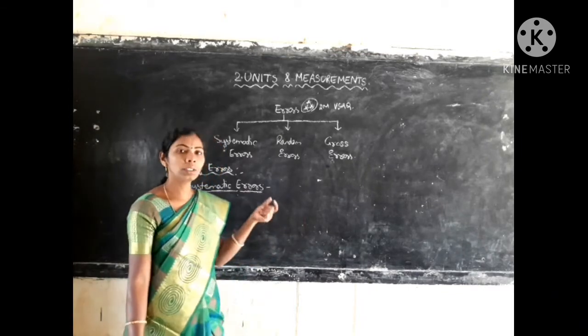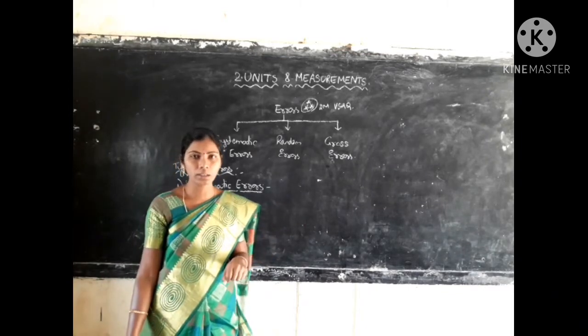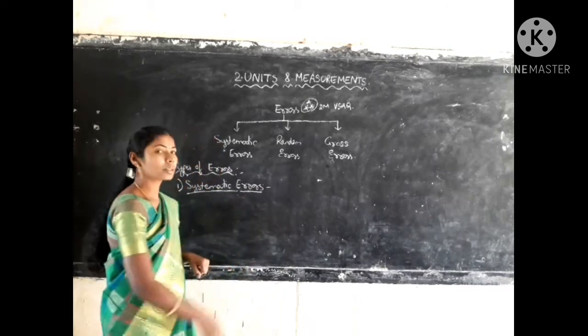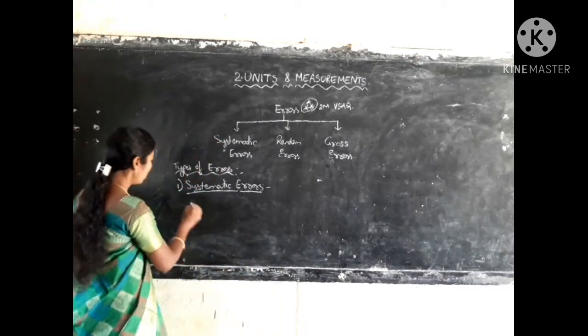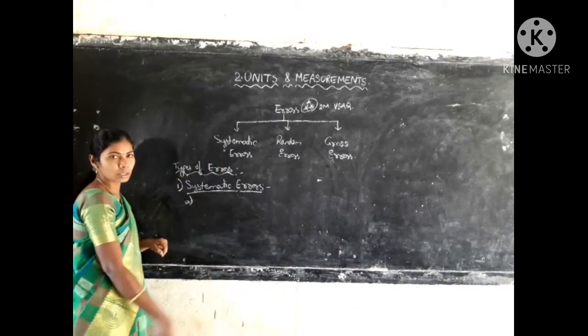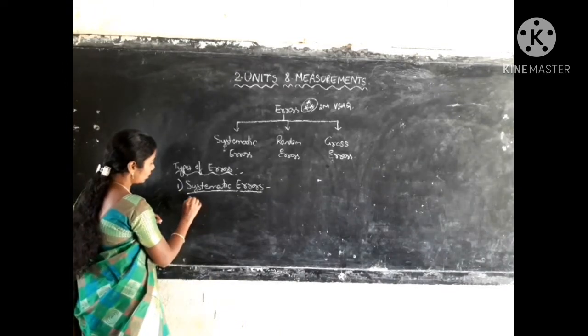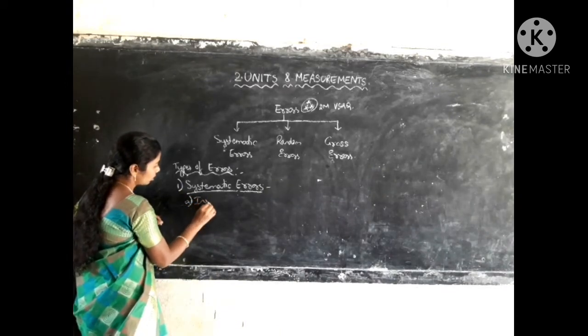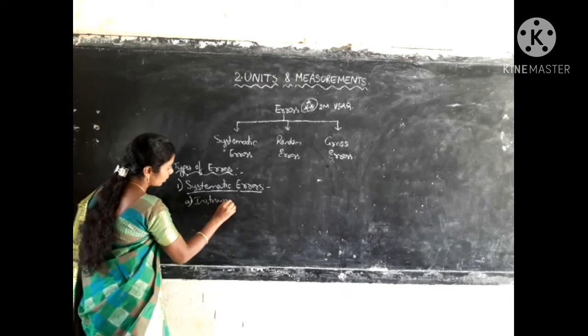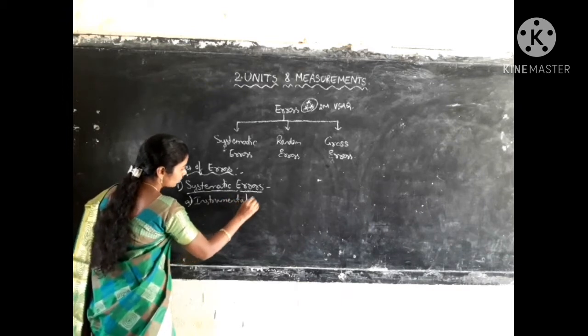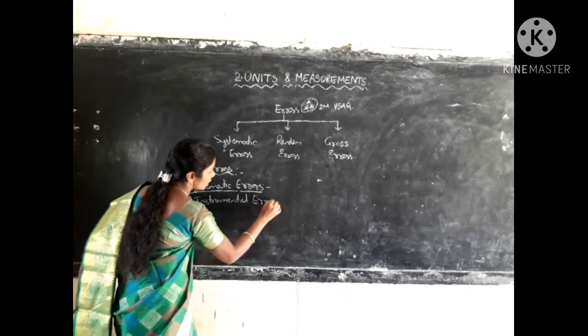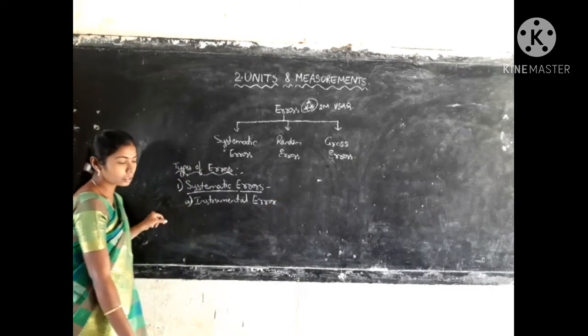Depending upon the instrument, external factors and internal factors, systematic errors are again of 4 types. First, if the error is caused by the instrument, the first type of systematic error is instrumental error.